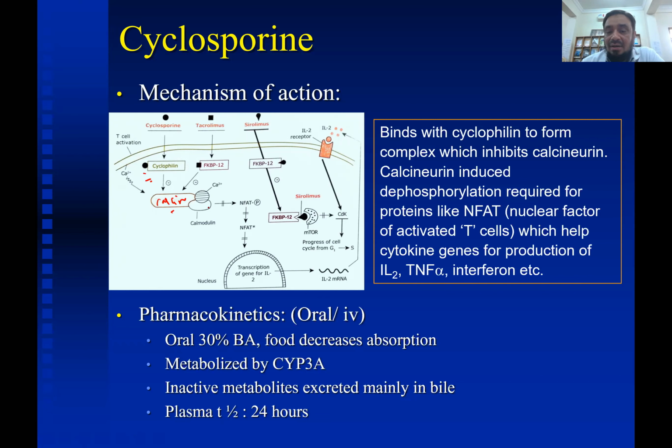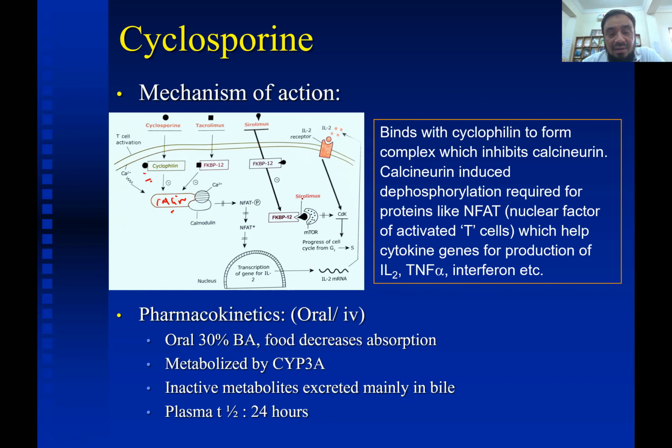So dephosphorylation of the NFAT receptor, which helps the cytokine genes for production of interleukin 2, tumor necrosis factor, and interferon, will be inhibited.